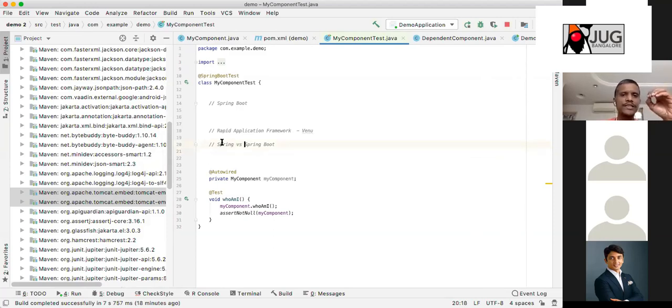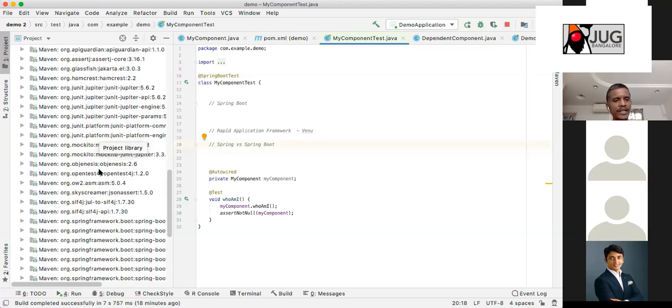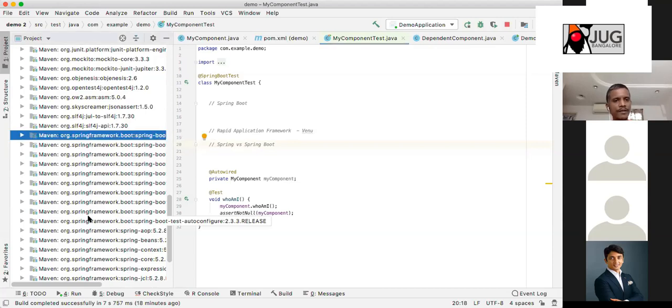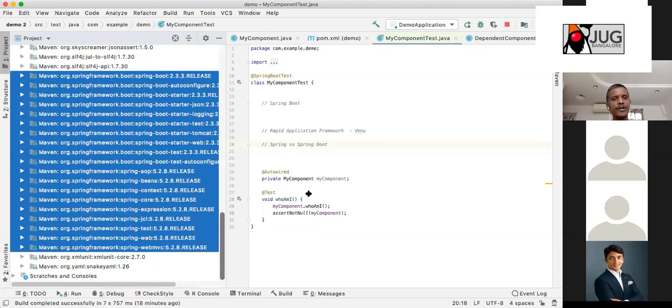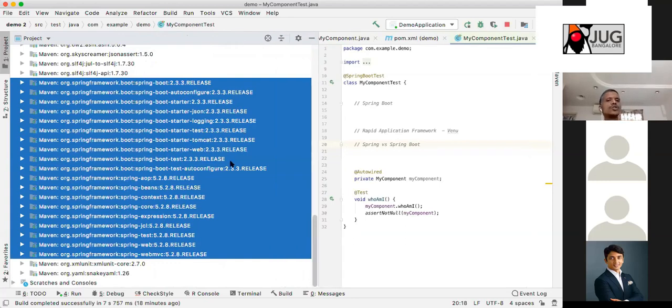First of all, this question itself is not that valid a question. The reason being, even if you use Spring Boot, indirectly you are using the Spring Framework. These are all the Spring Framework classes that Spring Boot will bring in automatically for you. There are quite a few. In Spring Framework you have dependency injection and all those things.